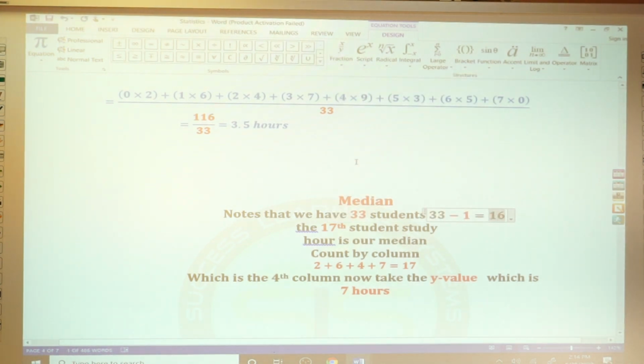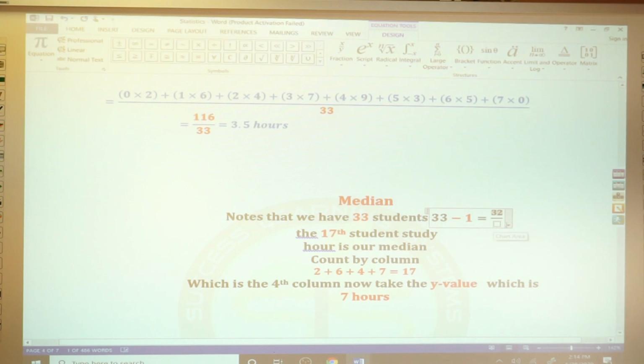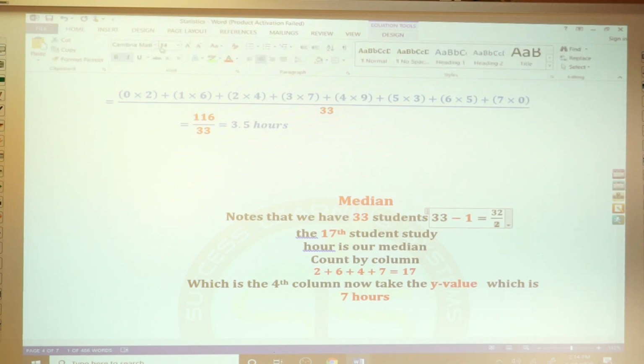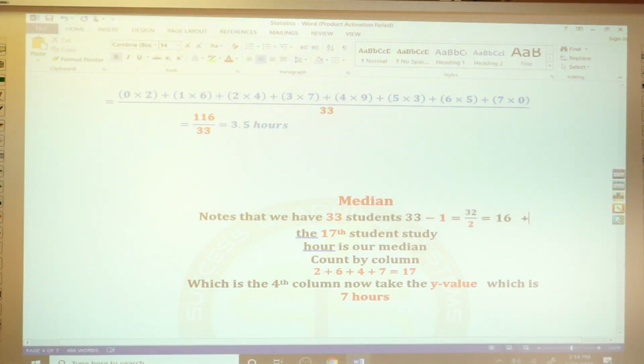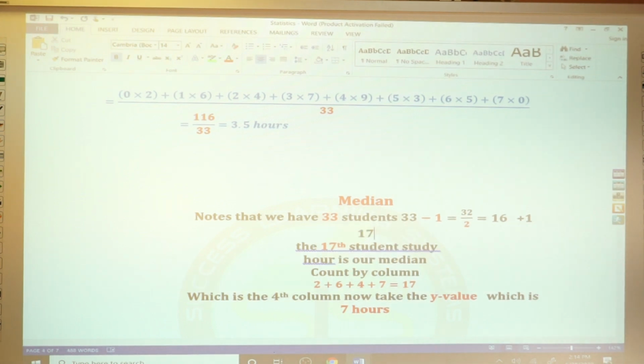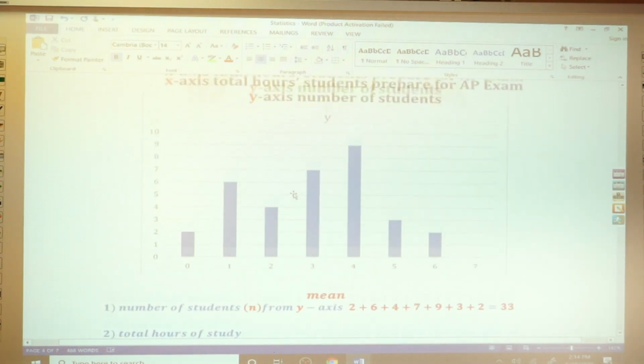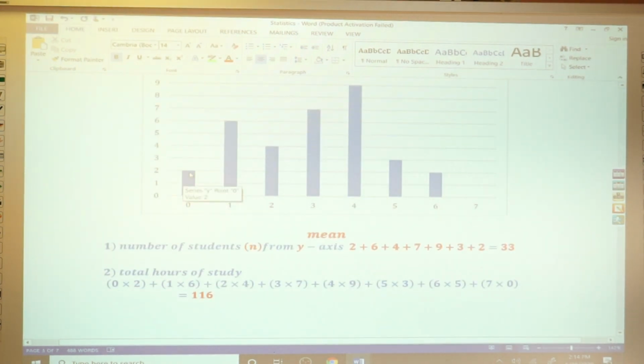You divide the 32 by 2, always by 2, and this equals 16. Then you add 1, so 16 plus 1 is the 17th student. Where is the 17th student? Look back here. We have 2, then 2 plus 6 is 8, plus 4.